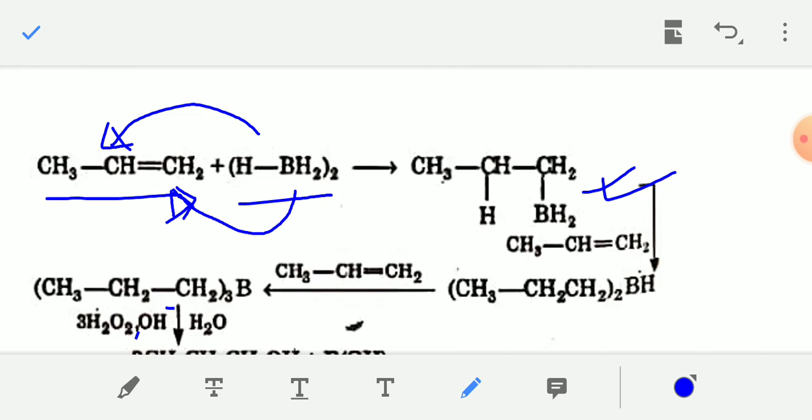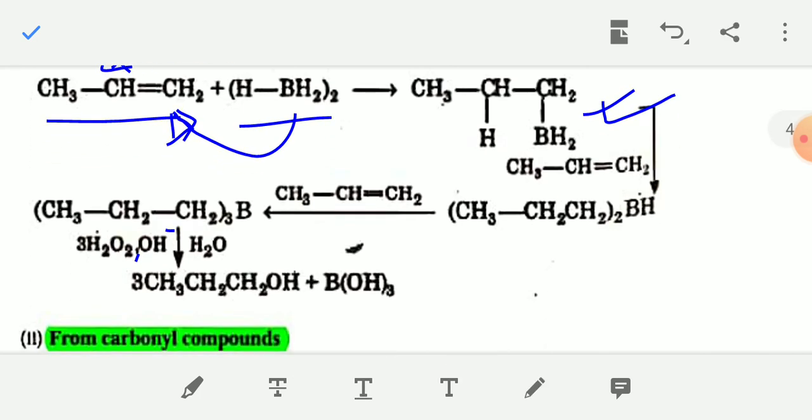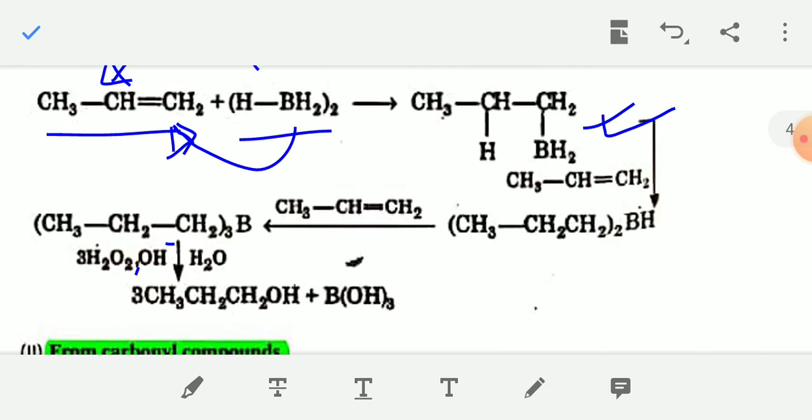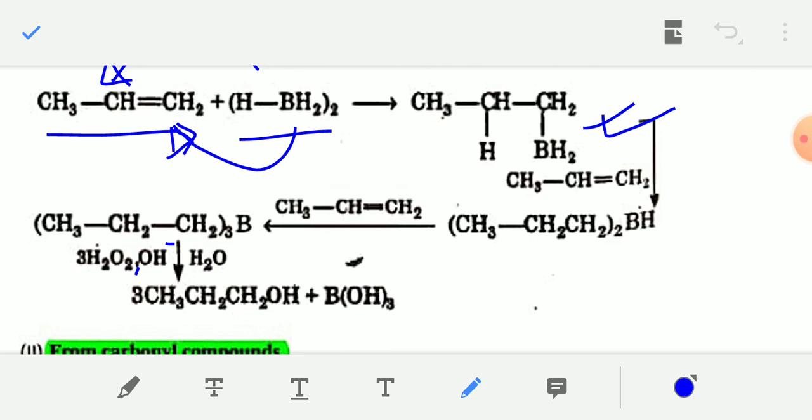And this step continues. That means three alkene molecules combine with one B2H6 molecule, and finally it is converted like this, (CH3CH2CH2) whole thrice B.